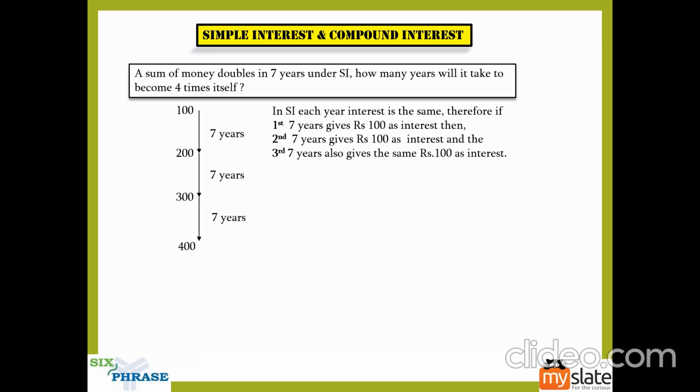So you guys know in simple interest, each year interest is the same. Therefore, first 7 years gives rupees 100. Then second 7 years again gives rupees 100. And the third 7 years also gives the same rupees 100 as the interest. So that is the key concept here, guys. In simple interest, interest is the same every 7 years. So it takes 21 years for rupees 100 to become rupees 400, which is 4 times 100.